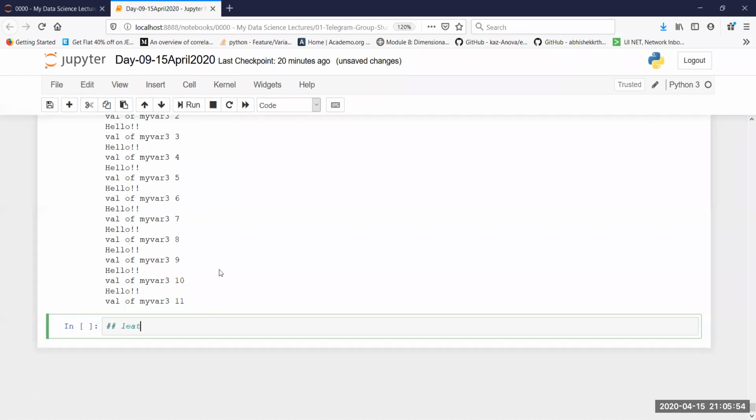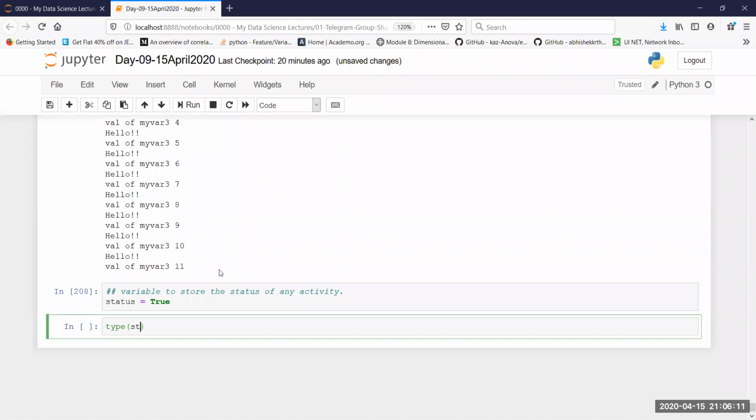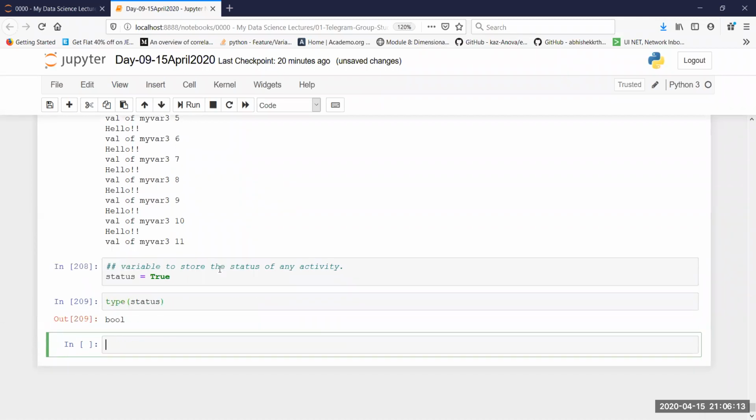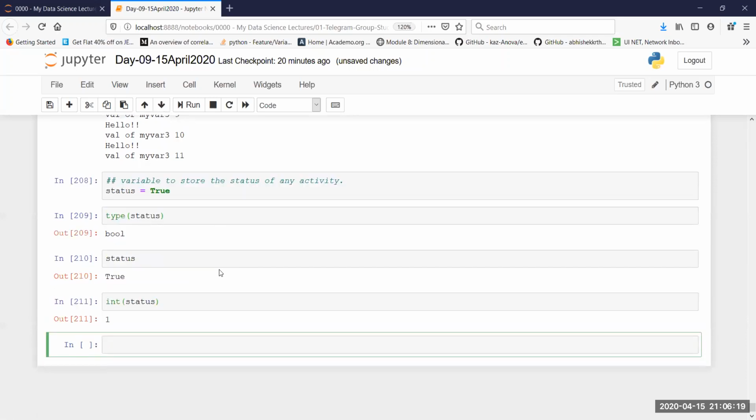Let's create a variable to store the status of any activity. Let's say I'm doing some activity, let's say this training. I'm doing a session. So I'm going to write a variable which is a Boolean variable, status. If you look at the type of this variable, this is a Boolean variable. If you print status, it is going to give you true. If you do an int of status, it is going to give you 1. Why? Because it is true.